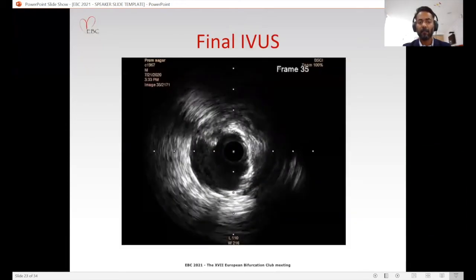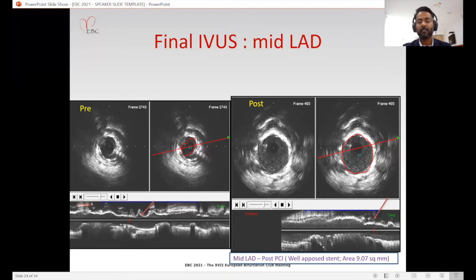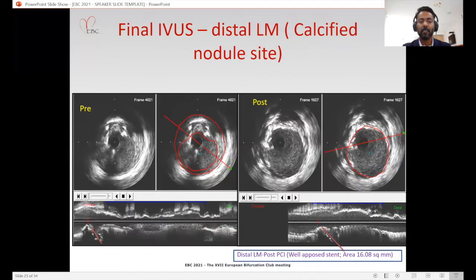After this, we did an IVUS, which showed well-expanded stent in the distal LAD. Here we can see pre and post of the distal LAD, where we got an area of 9 millimeter square. And this is the pre and post IVUS of the distal left main at the site of the calcified nodule, where we got very good stent expansion, which is very circular and area of almost 16.